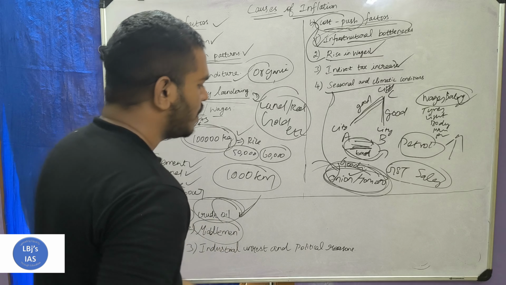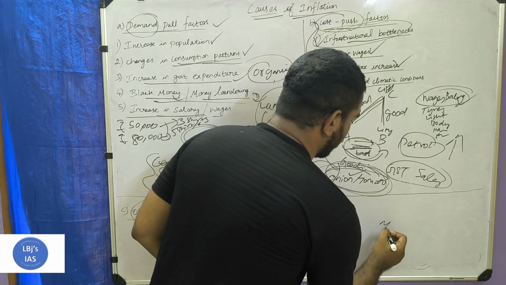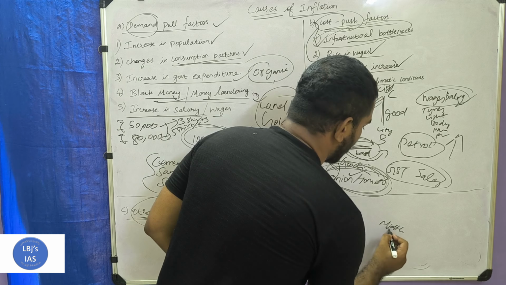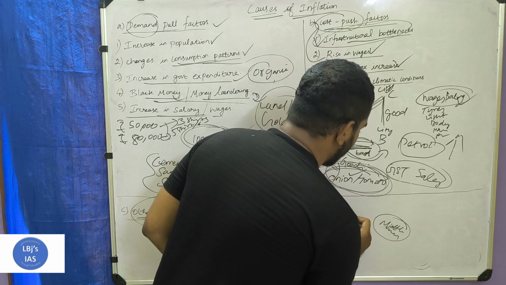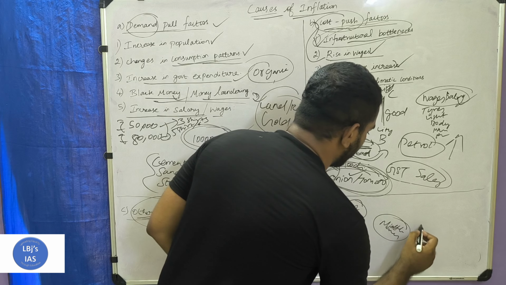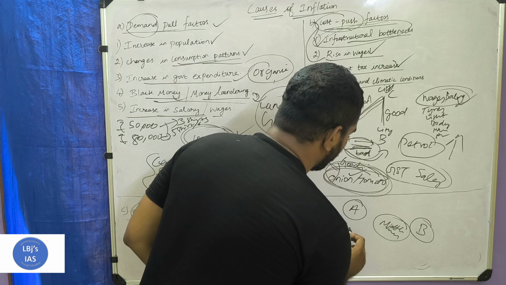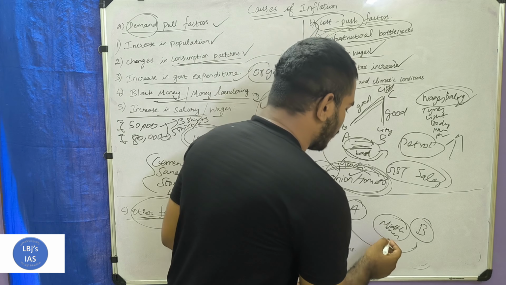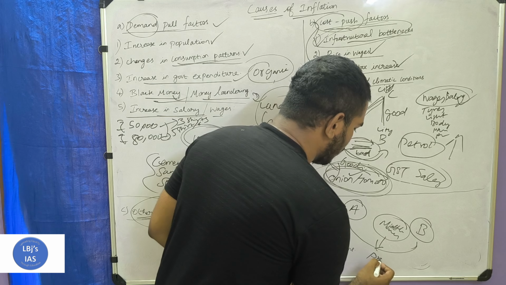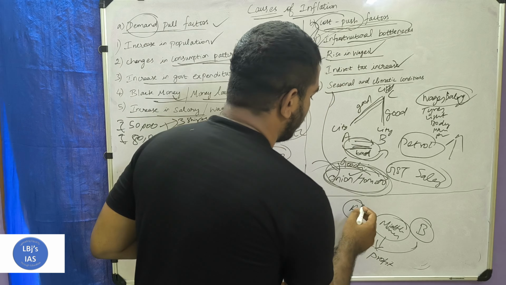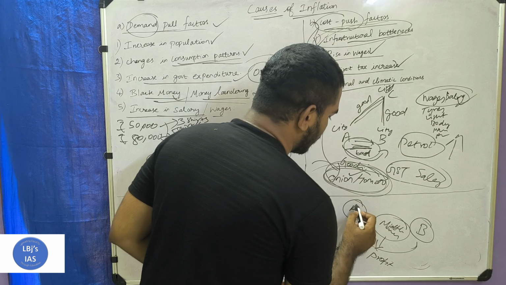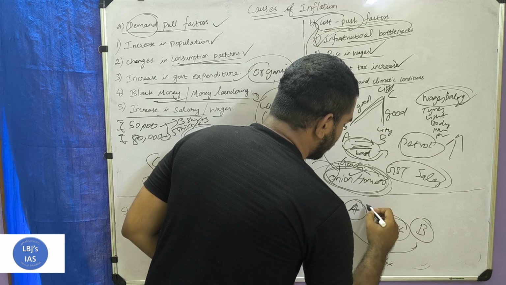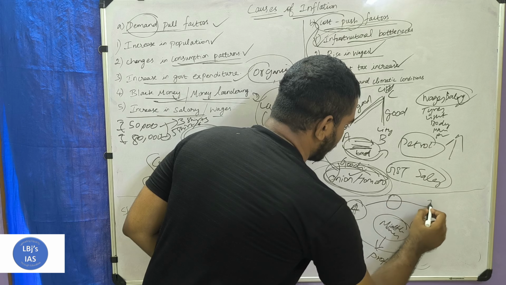Next, middleman. If there is a presence of a middleman between any two businesses, like A and B, or between any two transactions, he will also get some profit. Take for example, if there is a middleman between a company and the people.